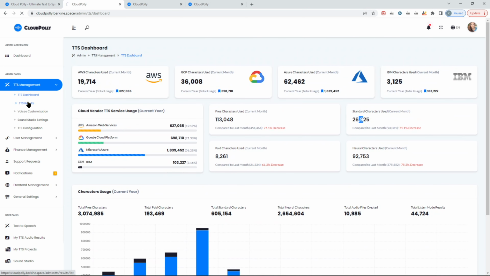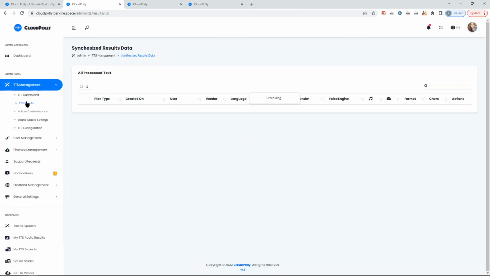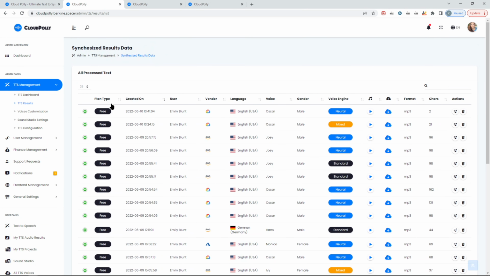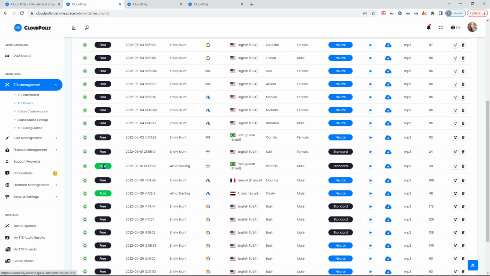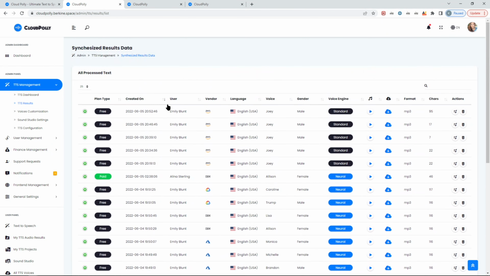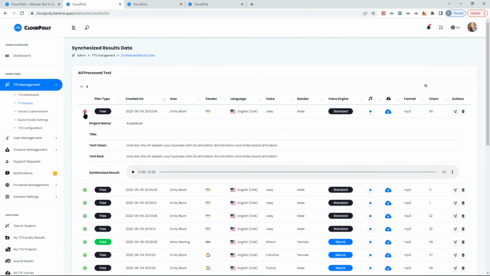And you can see the results of all your customers, and whether they were free tier tasks or paid tier tasks. I wonder if we'll get to see some paid tier tasks, because there is a user available. Yeah, you can see some of them are paid. So the demo user in CloudPolly is actually a subscriber. So that's why you see this, in terms of what kind of results and audio files, etc.